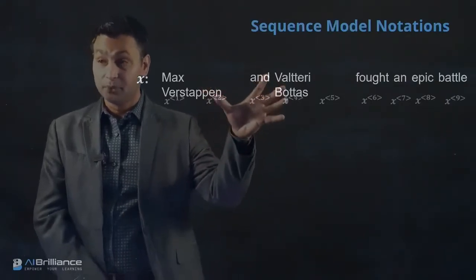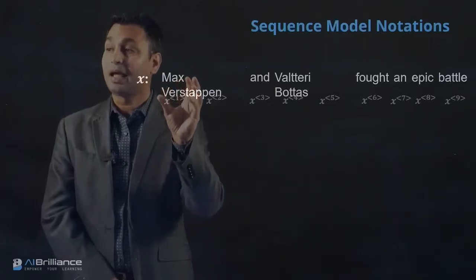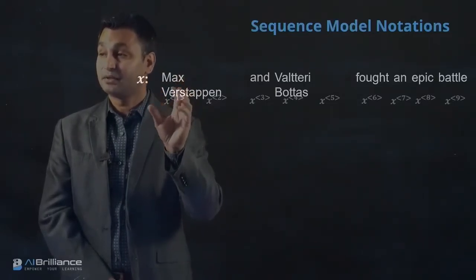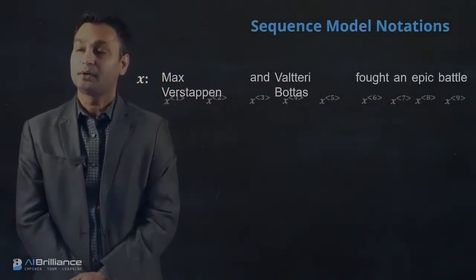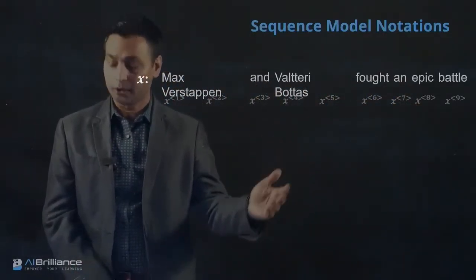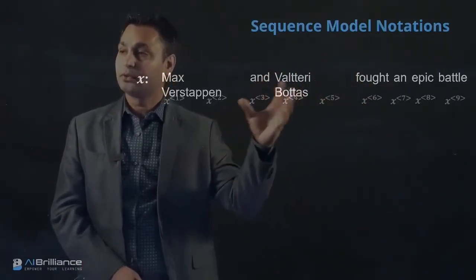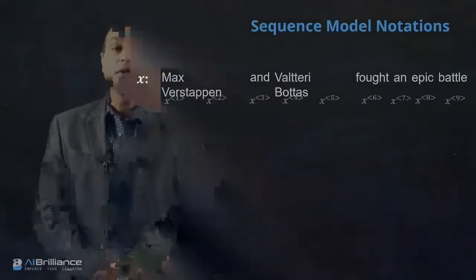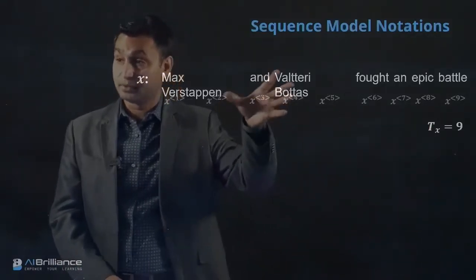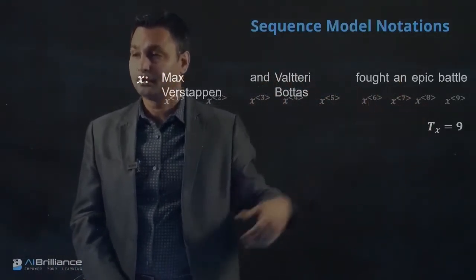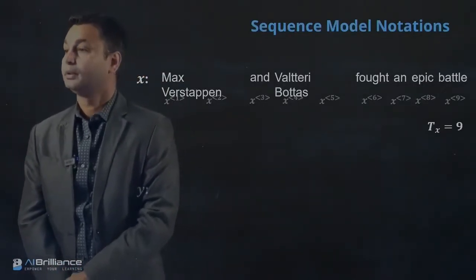So this will be the input that we need to find, and the key thing to keep in mind is that Max is the first word and battle is the last word, and how those words are connected is important in this overall architecture, because different combinations of words occur semantically very close to each other depending upon the context. The overall length of this sequence is 9, so we'll call this Tx equal to 9 for this problem.